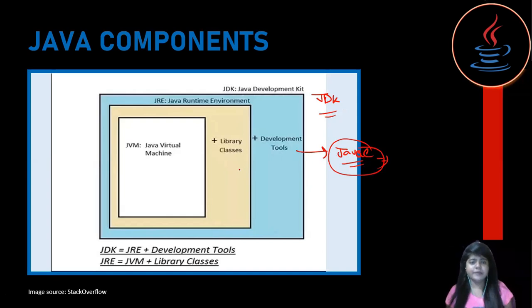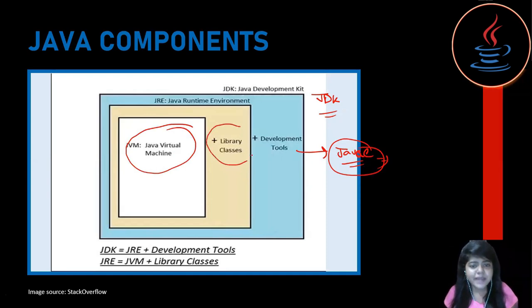Then comes JRE. In JRE, we have our JVM, the heart of Java. This is an abstract machine, together with some library classes. This can be some doc files as well as some jar files. I can explain these jar files. Suppose we want to build a calculator app in Java.